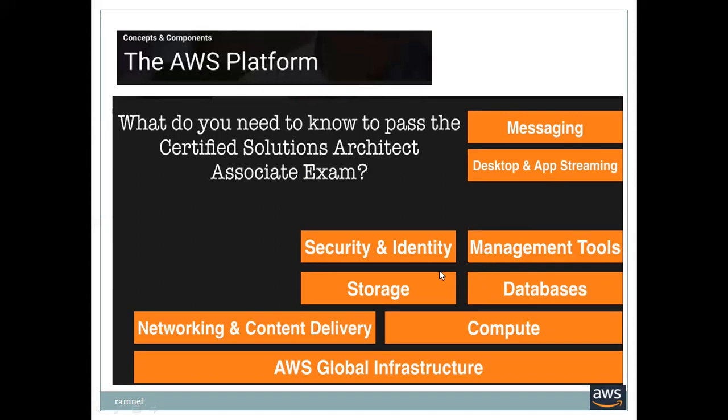Security and identity is about how you create the users, how you give passwords to them, and how you allocate certain services to those people. Like how we create usernames and passwords in Linux or Windows servers, and along with that we give certain folders and applications they can run. Same way, a similar thing is given here. Management tools, databases, storage, network and content delivery, compute, and AWS global infrastructure.